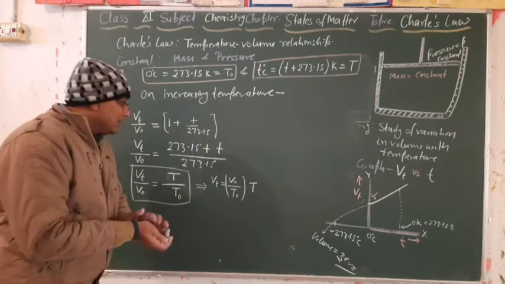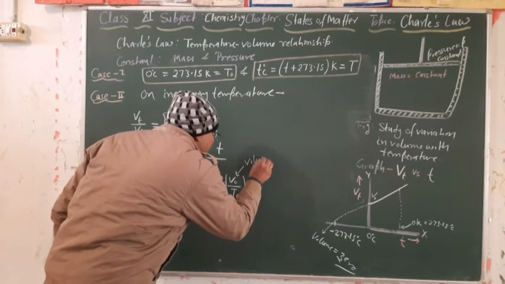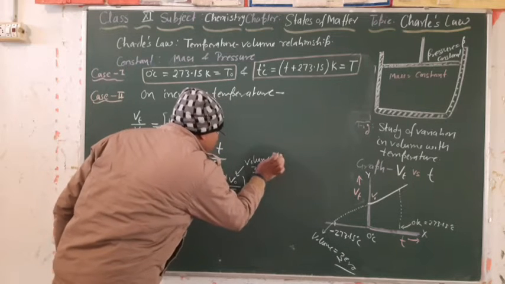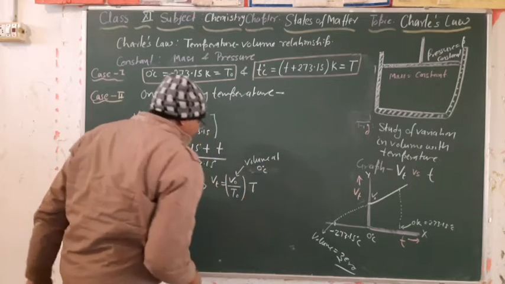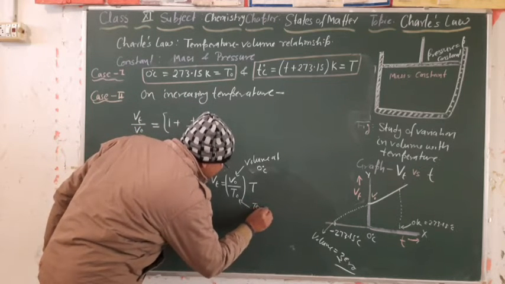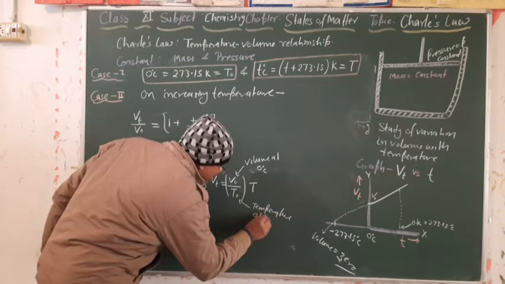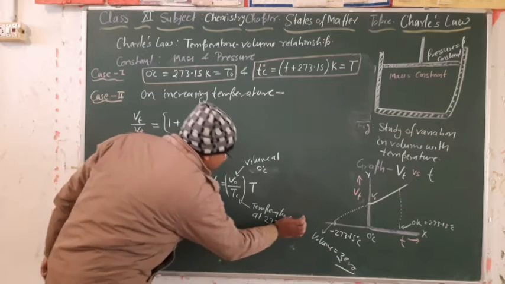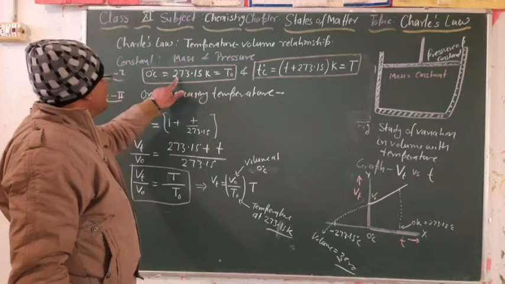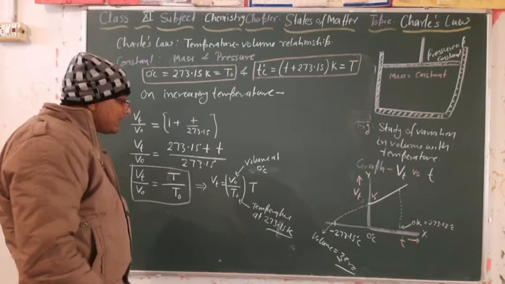Now V naught is the volume at 0 degree Celsius, and T naught is the temperature 273.15 Kelvin.